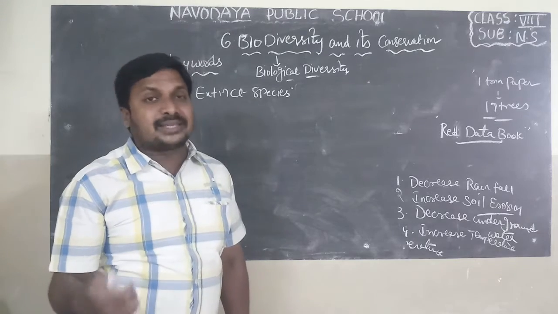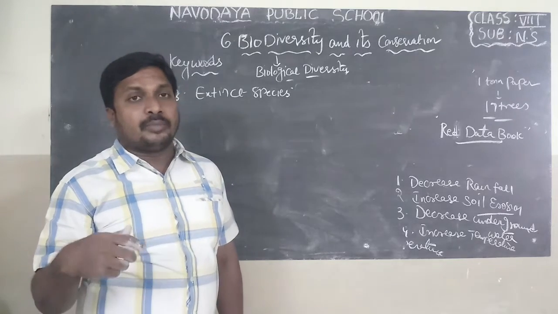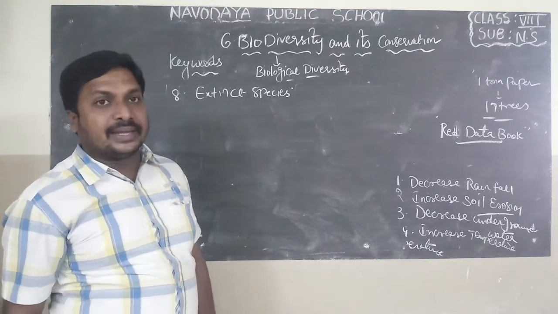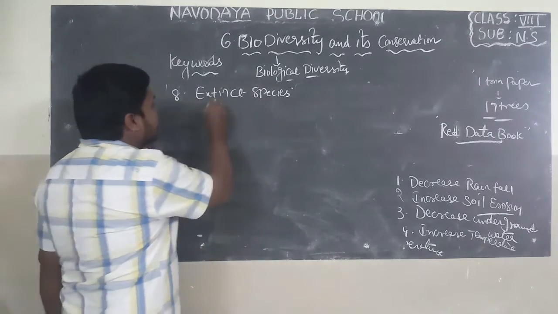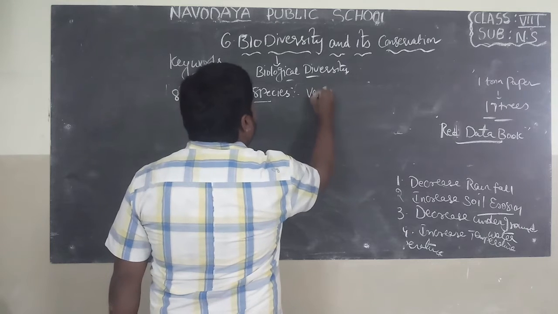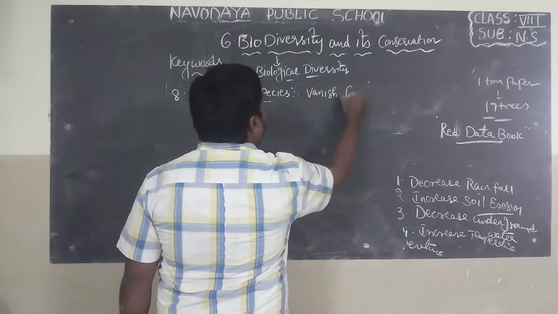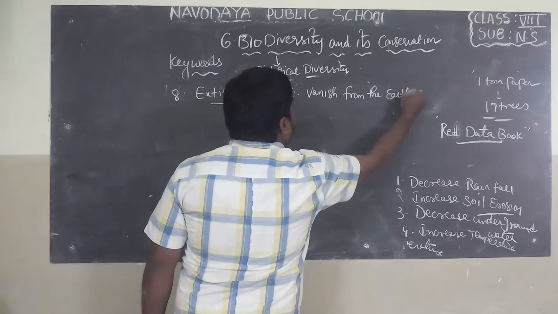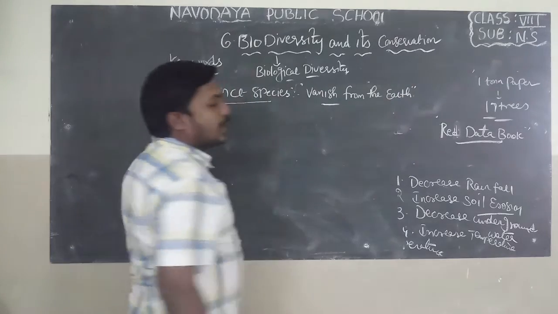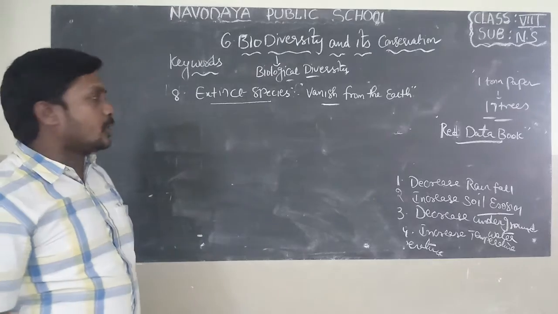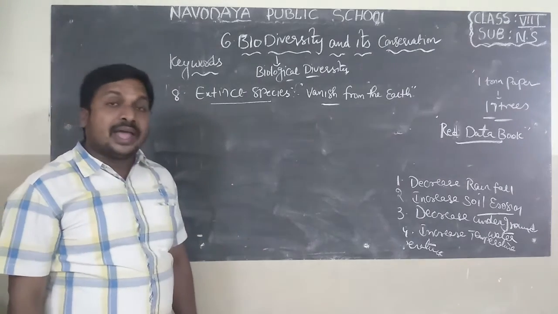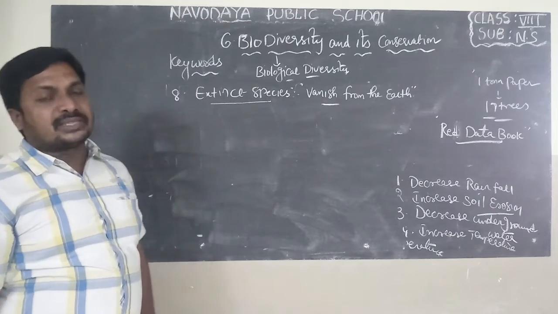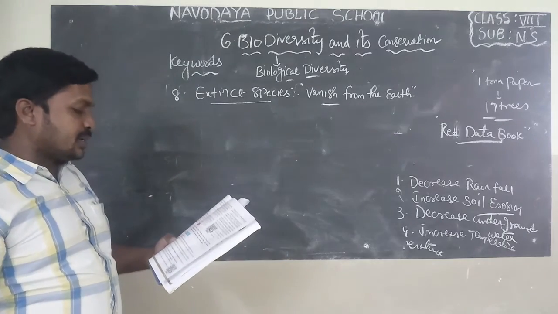It is a warning signal for the animals which are ready to go extinct in the future, known as endangered animals. Extinct species means the animals which vanish from the earth and cannot regenerate. Such animals are called extinct species. Example, dinosaurs, swan, etc.